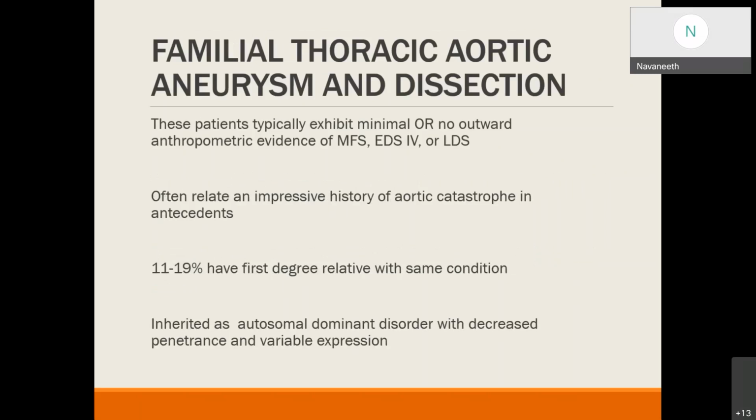Coming to the next connective tissue disorder, familial thoracic aortic aneurysm and dissection. These patients exhibit minimal or no anthropometric evidence, no bony features like Marfan syndrome, Ehlers-Danlos syndrome, or Loeys-Dietz syndrome. They have an impressive history of aorta-related deaths or aortic catastrophe in their antecedents. Up to 20% can have a first-degree relative with the same condition. It is an autosomal dominant disorder with variable expression.